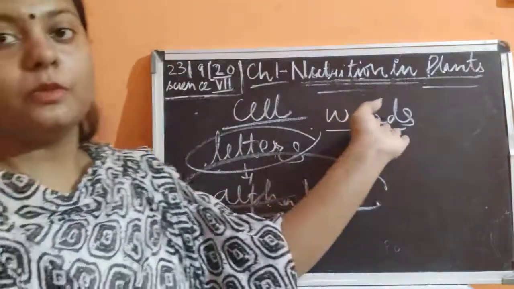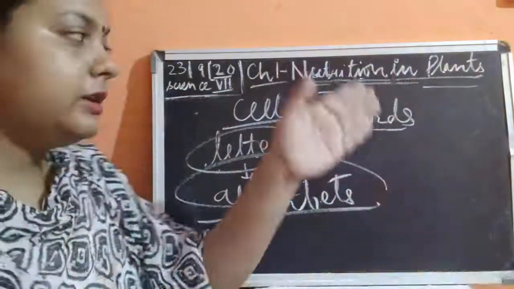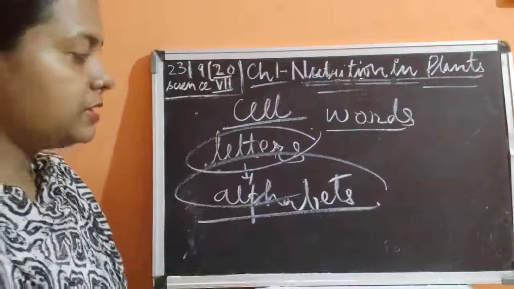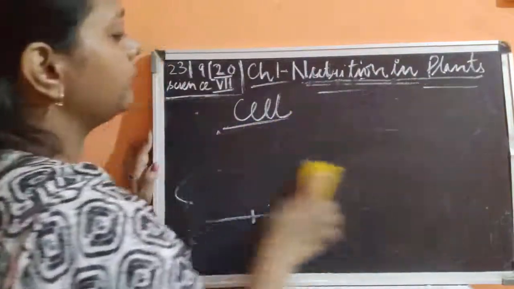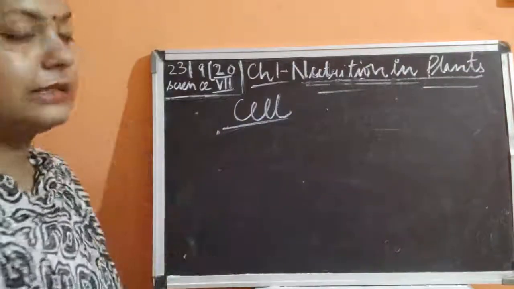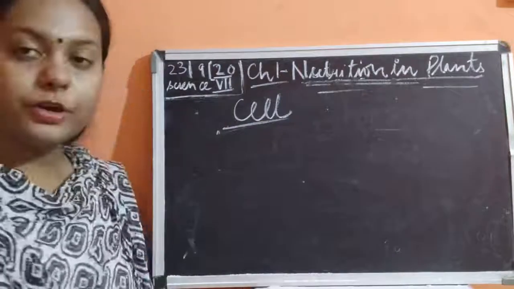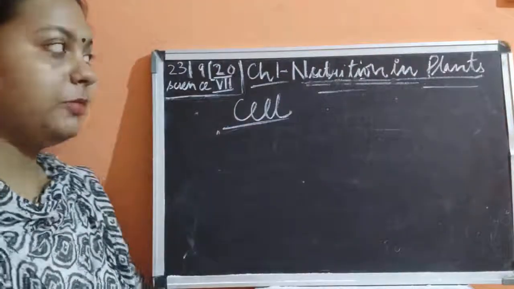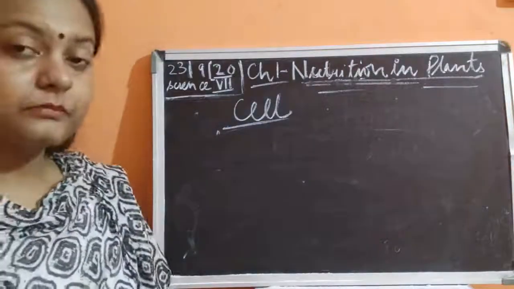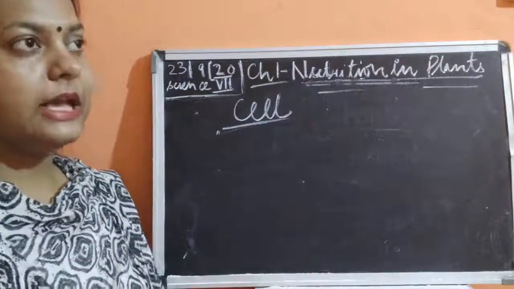By the repetition of the words, you can make a sentence. Similarly, there is a certain repetition in the unit of the structure of the body that is said to be the cell. Okay, so I'll discuss more about the cell, what it is made up of, how it is made up, what the parts are, in the next class.